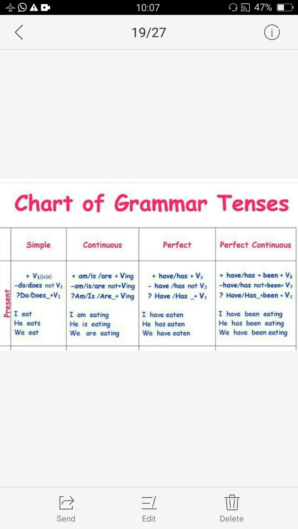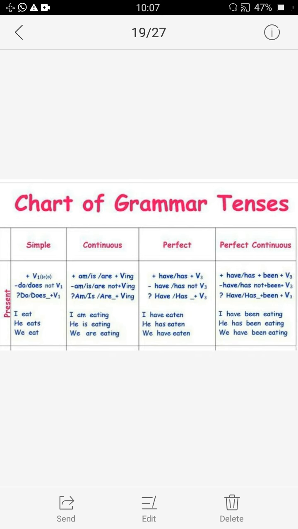Because in these types of sentences, if some action is happening, it is not clear from the sentence whether the action is still going on or the action is completed. That's why it is also called indefinite tense.